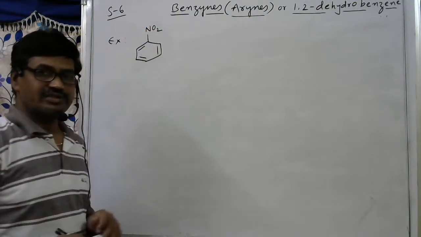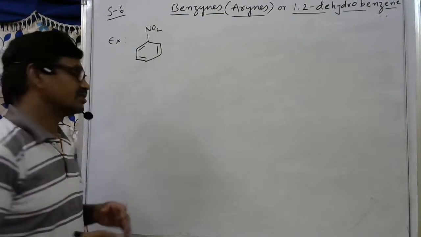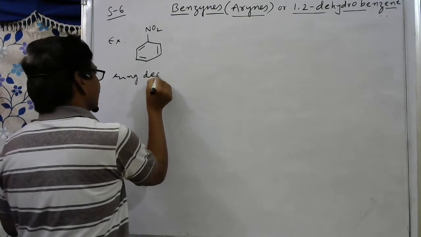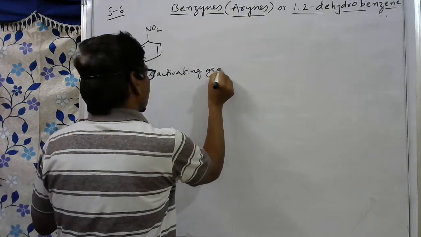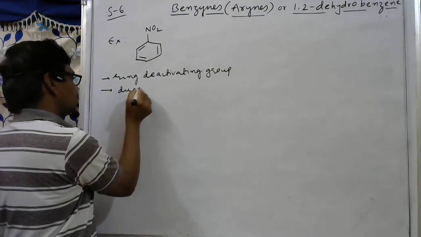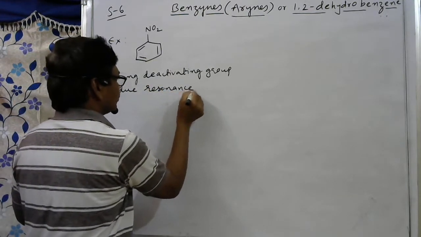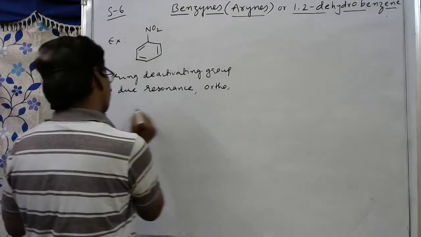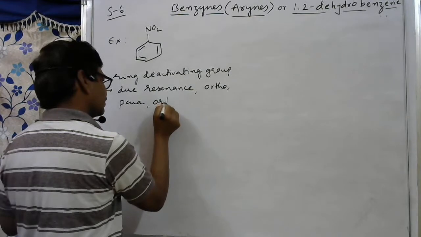It is nitrobenzene. First of all, you should know what is the effect of the nitro group on the benzene ring. This is a ring deactivating group. So because of this ring deactivation, due to resonance, ortho, para, then ortho dash.